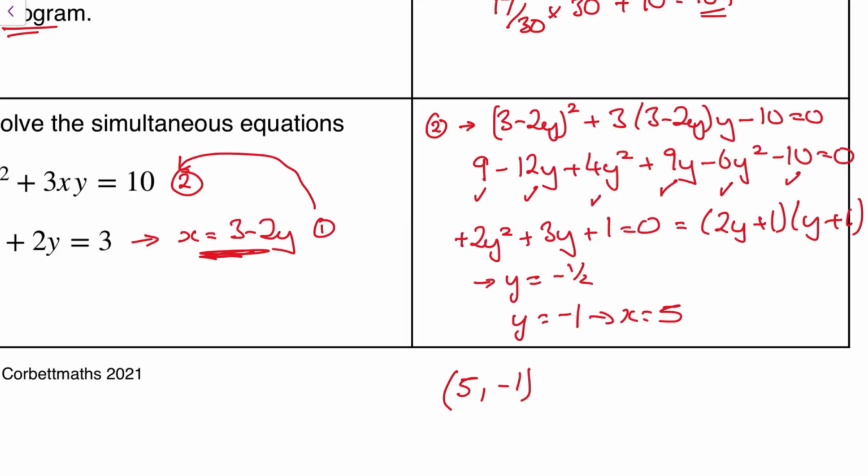Let's do this one now. So minus a half. Minus 2 times minus a half is plus 1. 3 plus 1 is 4. So that means that x equals 4, which means my other answer is going to be (4, minus a half).